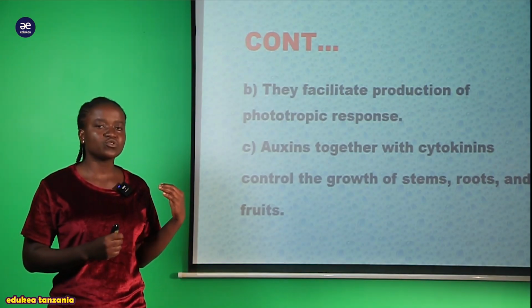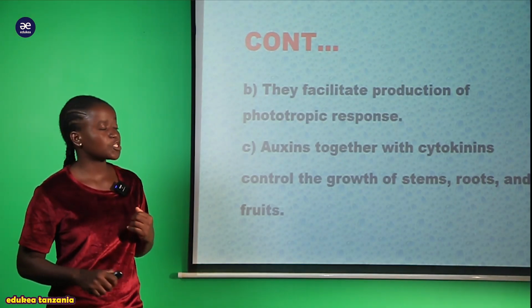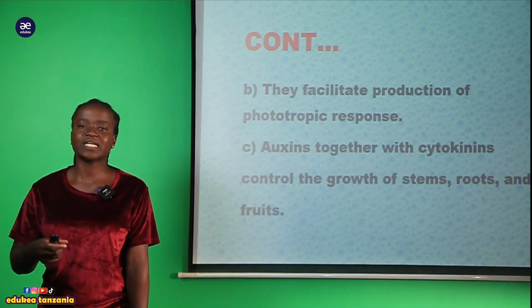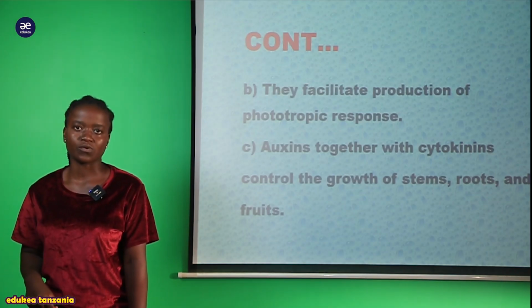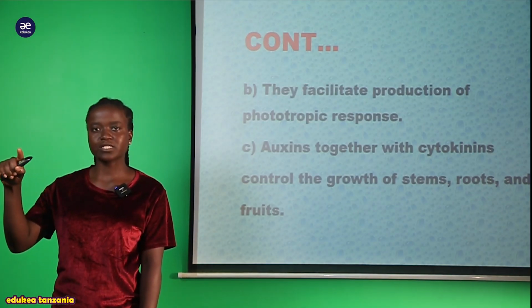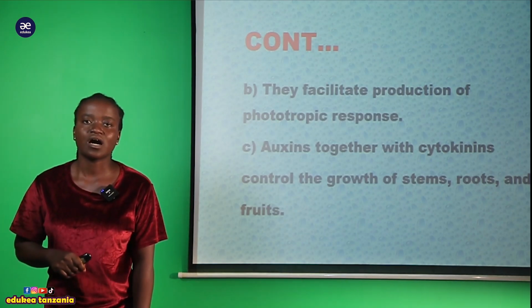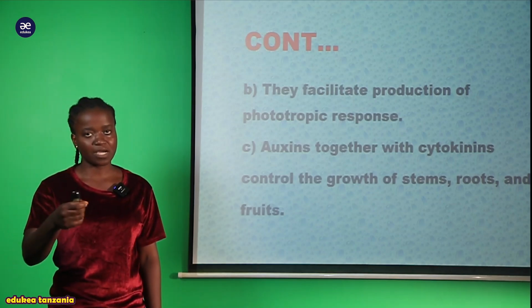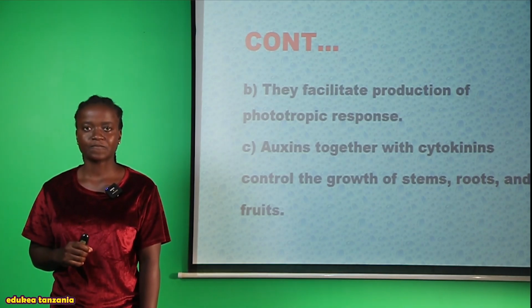Why? It is due to the presence of the auxin hormone. It promotes the phototropic movement or phototropic response to occur within a plant and hence bring about growth. Unakuta ule mti kabisa unabend toward the direction of the window au toward the direction of the light is due to the presence of the auxin hormone that brings about the growth of that tree or that plant.